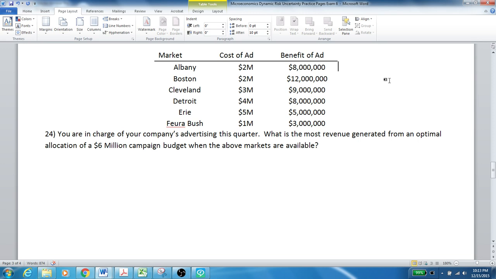One way to analyze these problems is to figure out what you're getting as a ratio. Here you're getting 4 million benefit for each million spent. Here you're getting 6 million benefit for each million spent. Here it's 3 for 1. Here it's 2 for 1. There it's 1 for 1, and there it's 3 for 1. Then that makes it easier to pick out which ones are the highest. Sorry, your benefit of the ad, more sales per dollar spent.